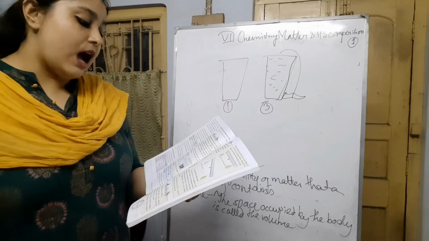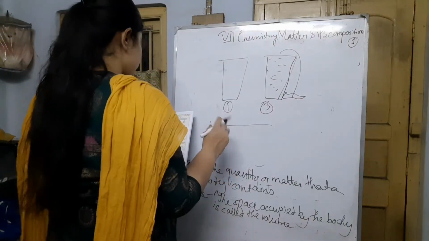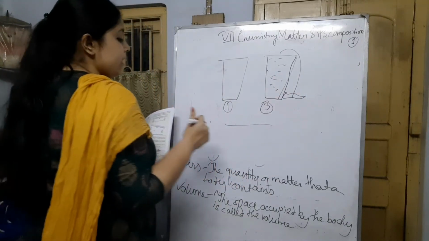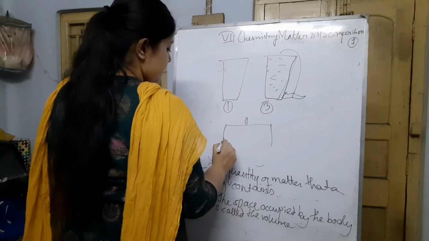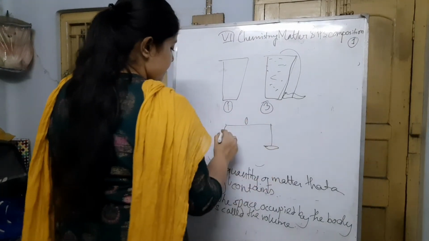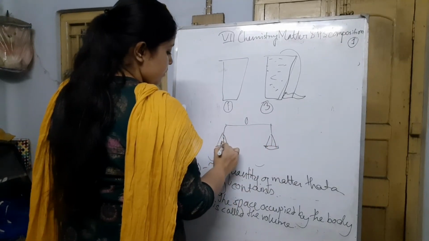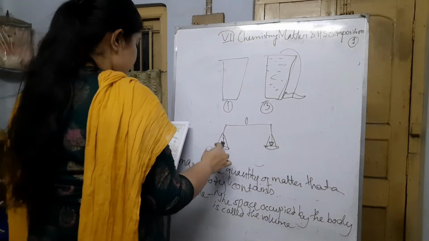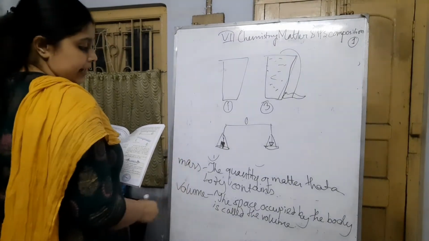Now if we take one empty and one full glass tumbler on a weighing balance, we can see that the pan with the glass of water tilts to one side.